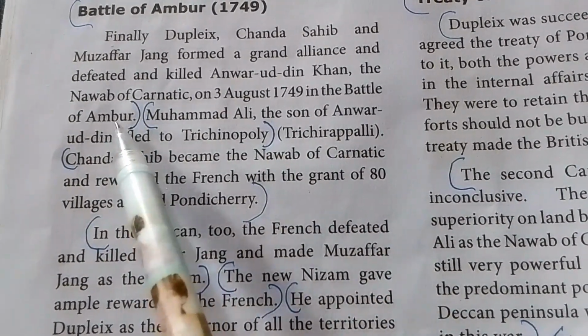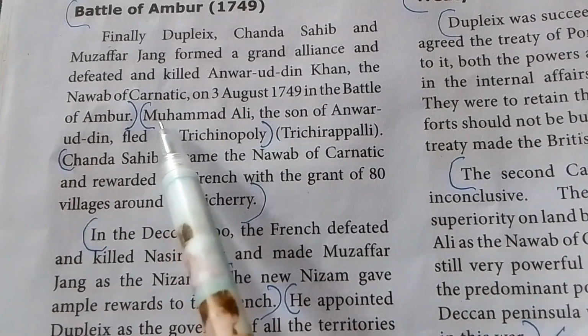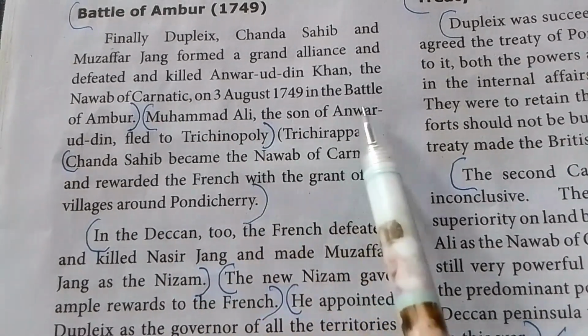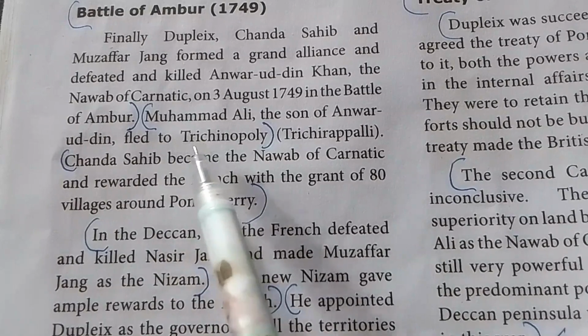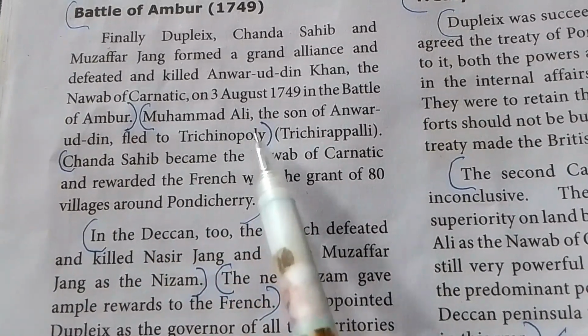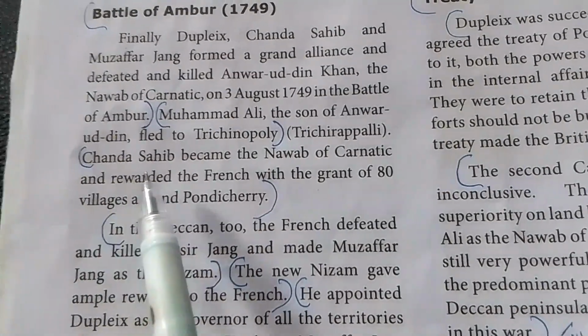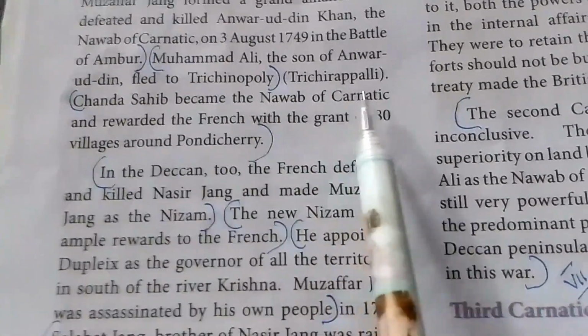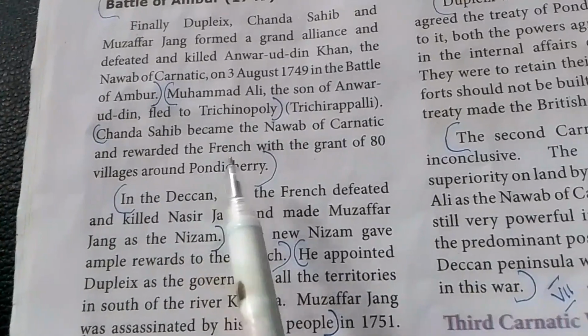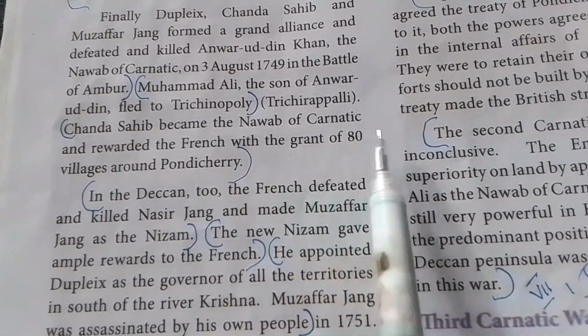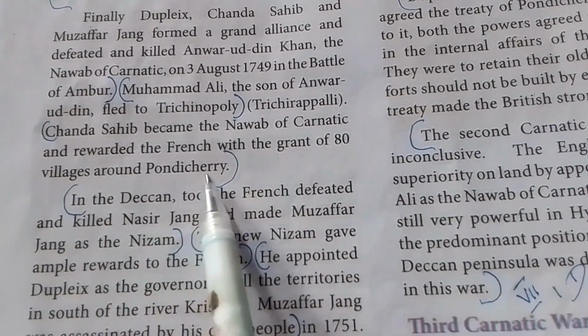The second point, Muhammad Ali, the son of Anwaruddin, fled to Trichinopoly. Up to this second point. Next, third point, Chanda Sahib became the Nawab of Carnatic and rewarded the French with the grant of 80 villages around Pondicherry. இது வரைக்கும் third point.